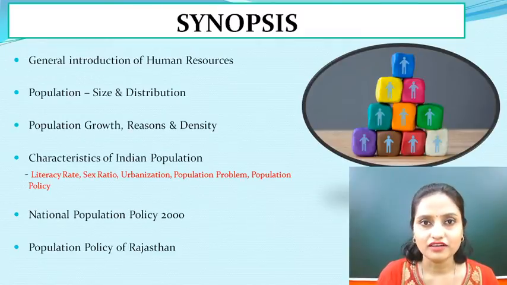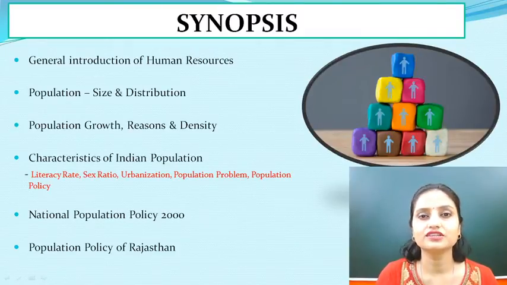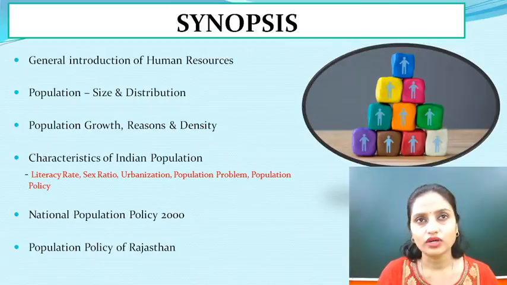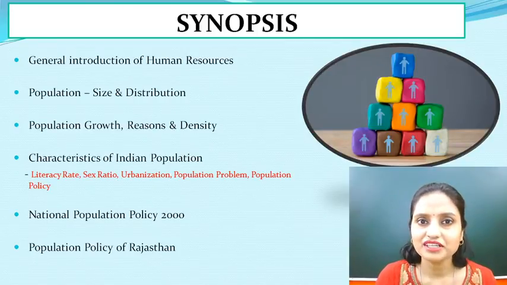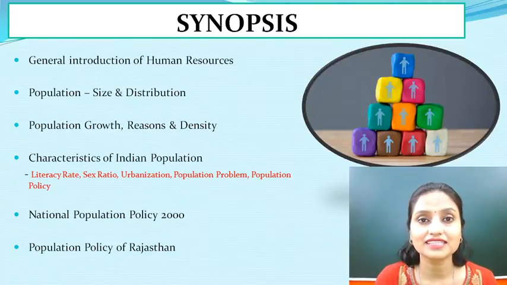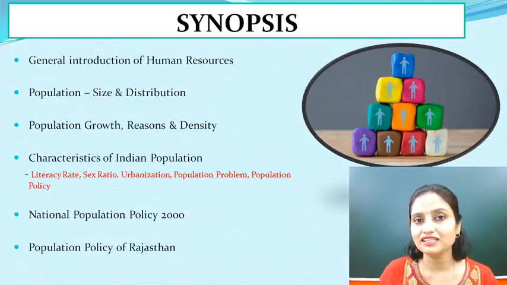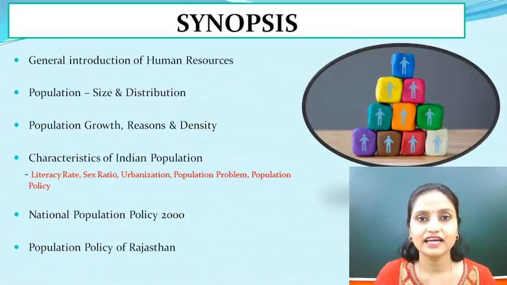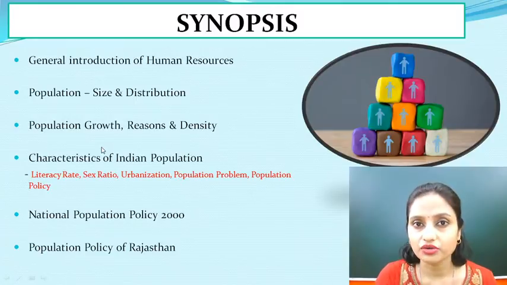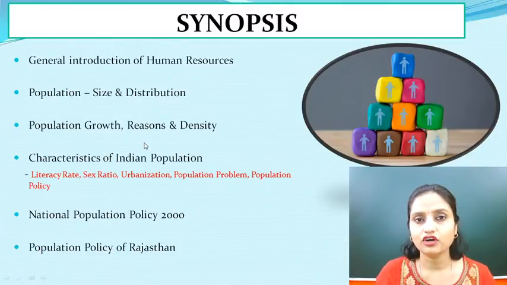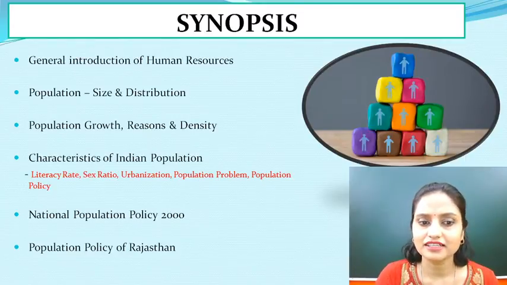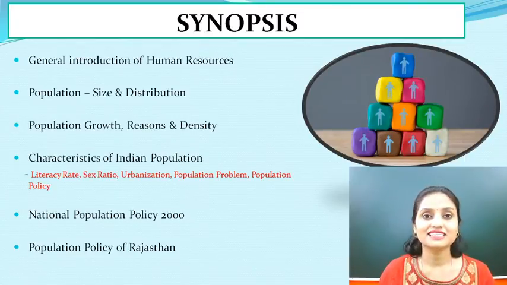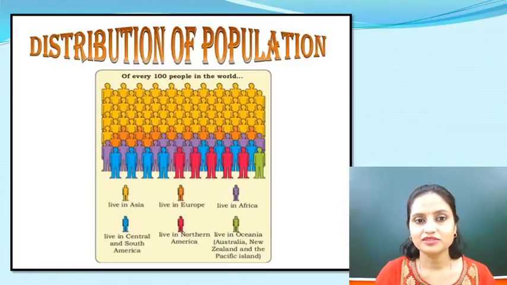So far we have understood the general introduction of human resources, what is a resource and how people become a resource, and then we understood about the size and distribution of population in the world and where India stands and where Rajasthan stands. Today we are going to touch base on population growth, reasons and density of population per area. Also we will read some of the characteristics of Indian population. So let's get started.